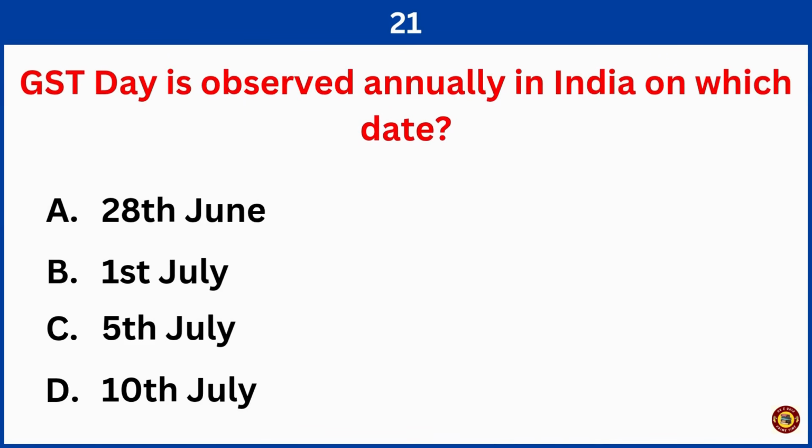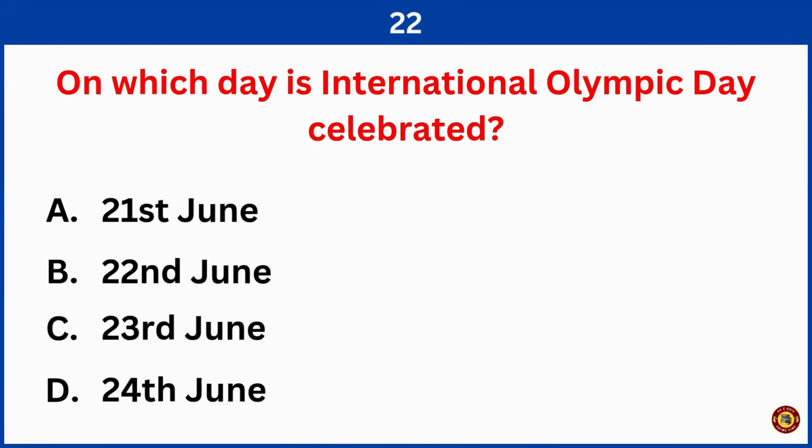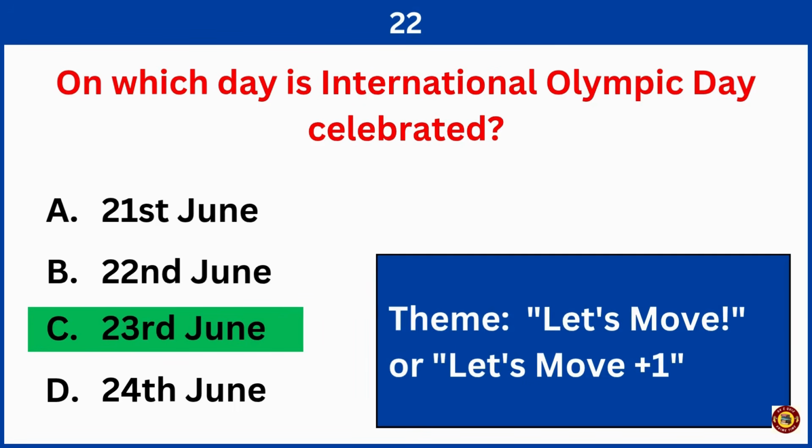GST Day is observed annually in India on which date? Correct answer is option B, 1st July. On which day is International Olympic Day celebrated? Right answer is option C, 23rd June.